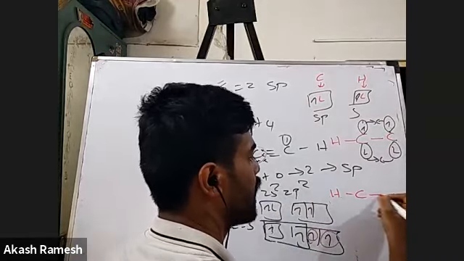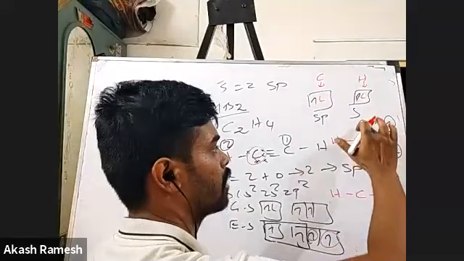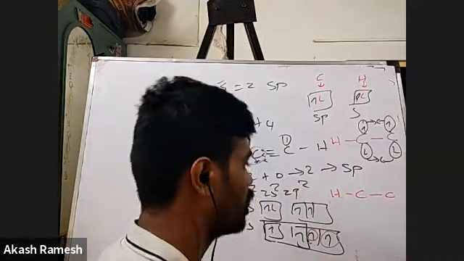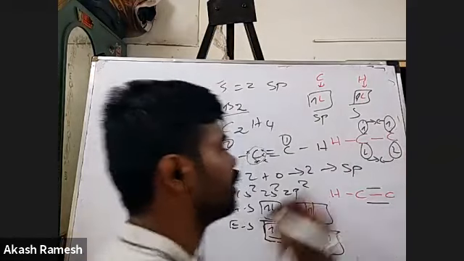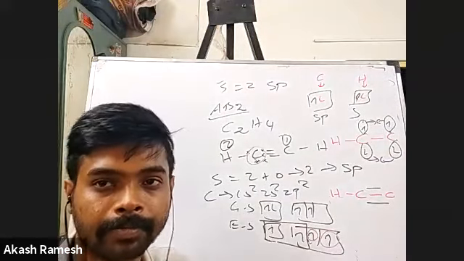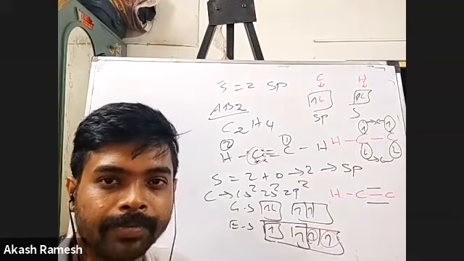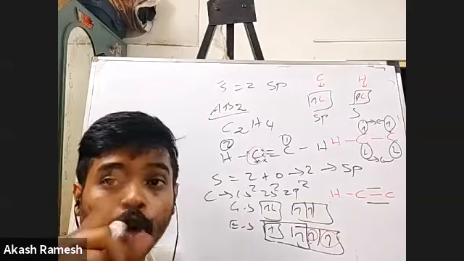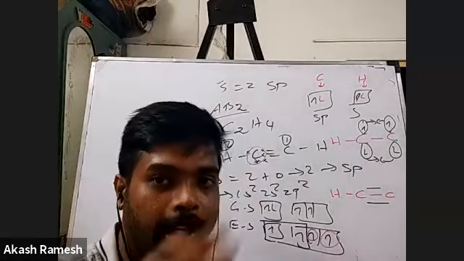I already had a sigma bond between these two carbon atoms. Now these two will overlap and the bottom two will overlap to form pi bonds between the carbon atoms. Understood how we are accounting for the pi bonds? Yes, sir. Okay. So the thing is, guys, I'll write a note. Take down the note.